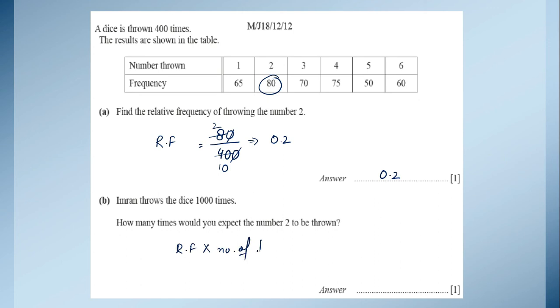So here we have 1000 times. 1000 multiplied by 0.2 is 200. So it means that when Imran throws this dice 1000 times, we will get number 2 about 200 times.